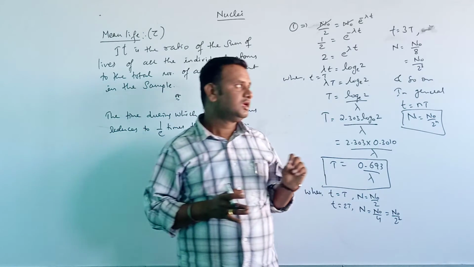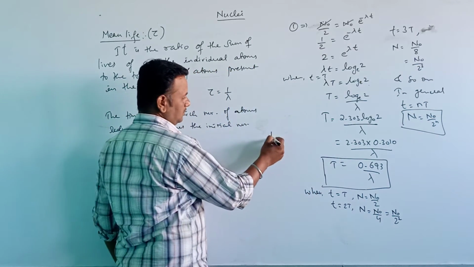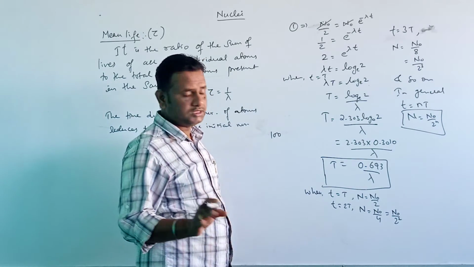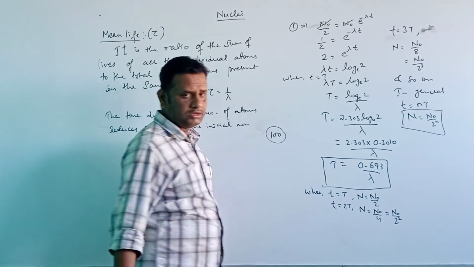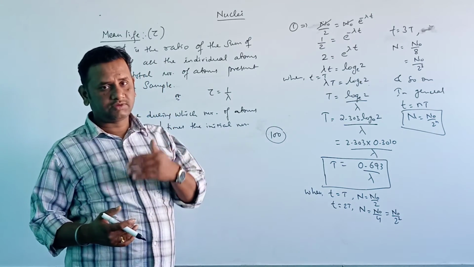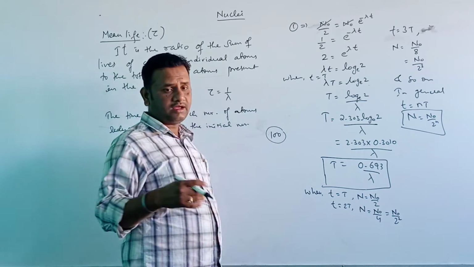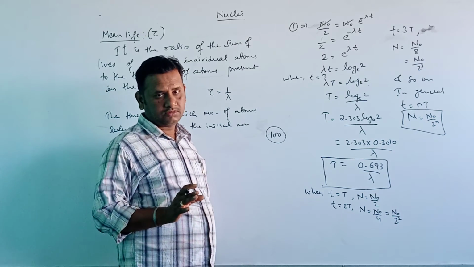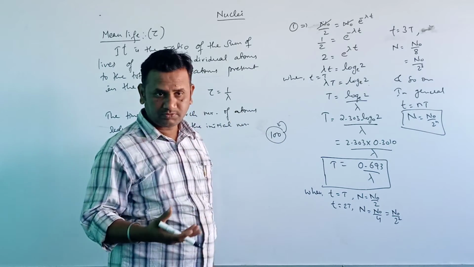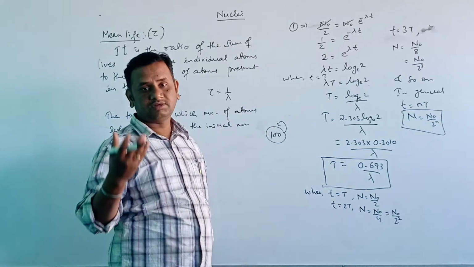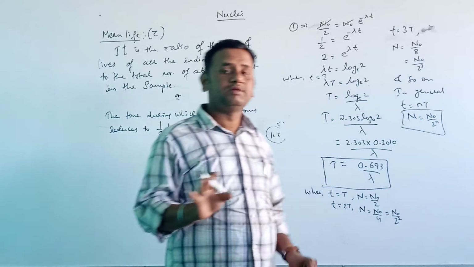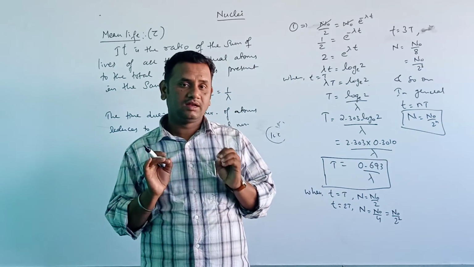Say, for example, there are 100 animals, any animals you take. One animal will die early due to some reason. All the animals do not have the same lifespan. One will die early, another will die after 5 years, or another after 10 years. Same here also. This is by nature. All of them have different lifespans.